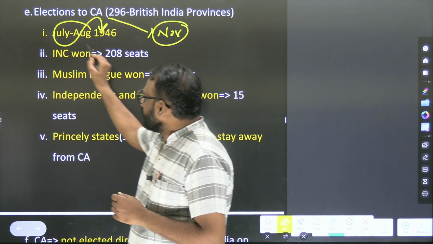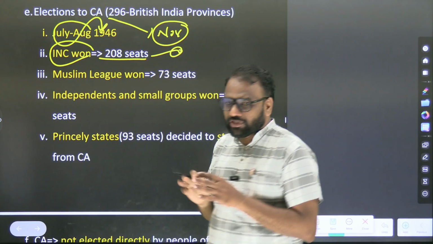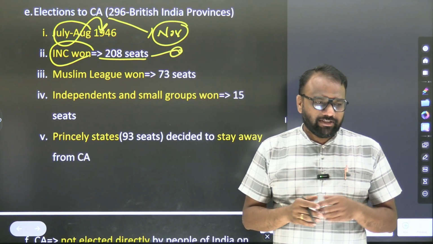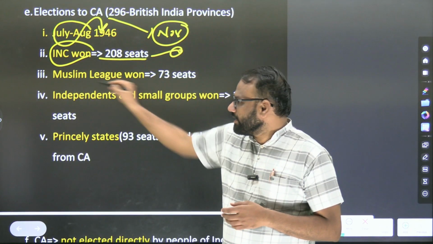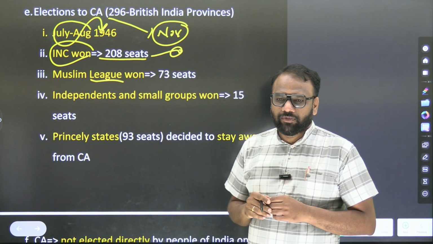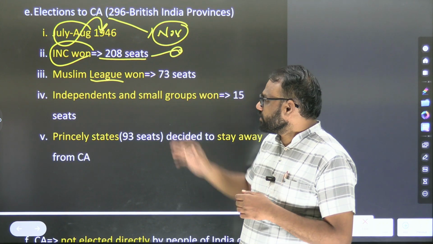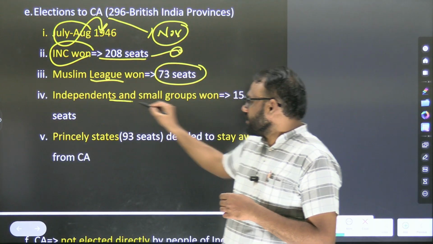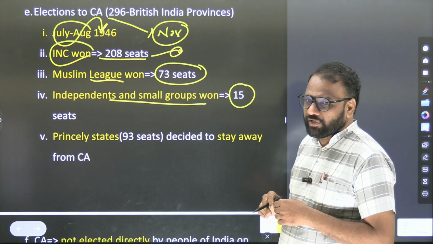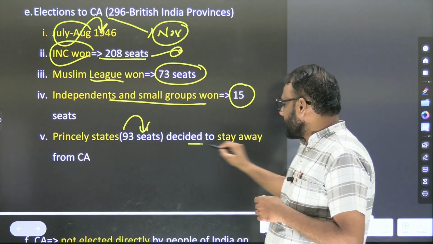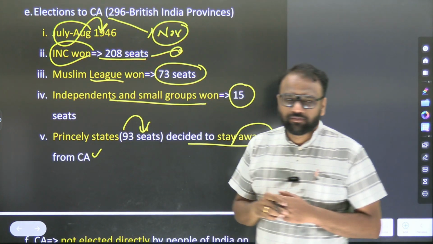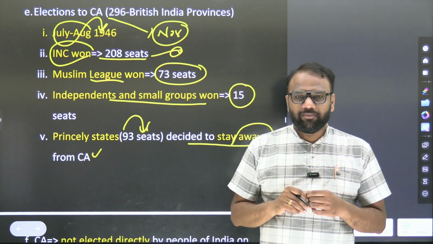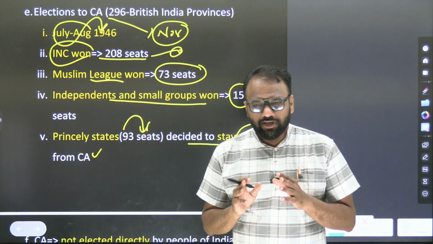Indian National Congress won 208 seats. This is a bit important. When the elections to the Constituent Assembly were held, there were different parties. One is Indian National Congress, another is Muslim League, and there were also independents. The party which secured the highest number of seats got 208. Muslim League got 73 seats. Independents and other small groups got 15 seats. Princely states, 93 seats, decided to stay away from the Constituent Assembly. They said we are not going to send our representatives to the Constituent Assembly.